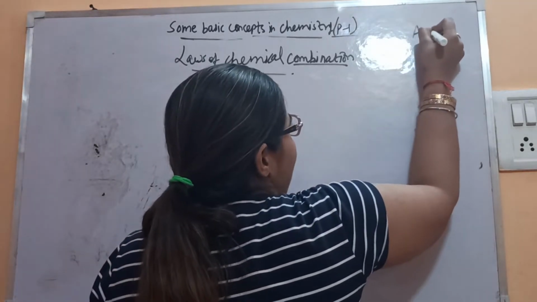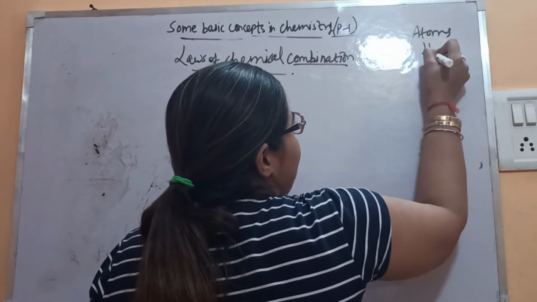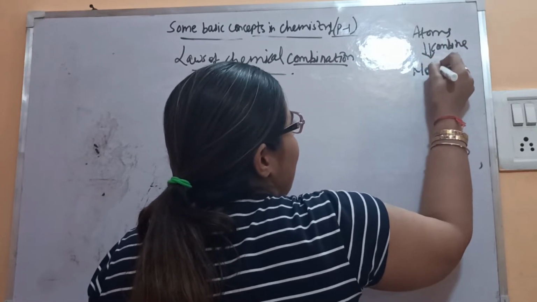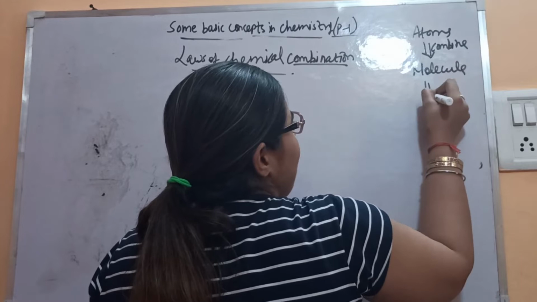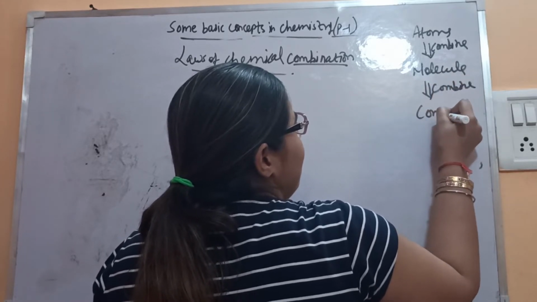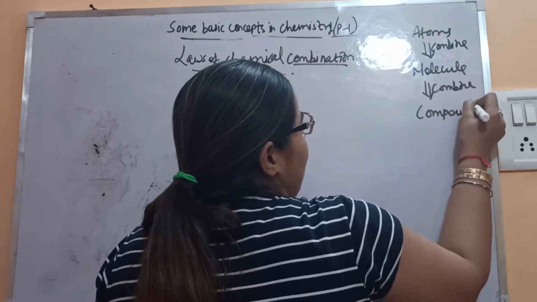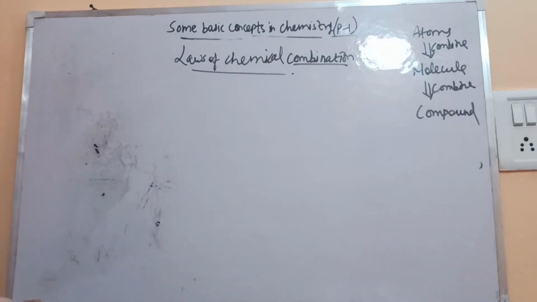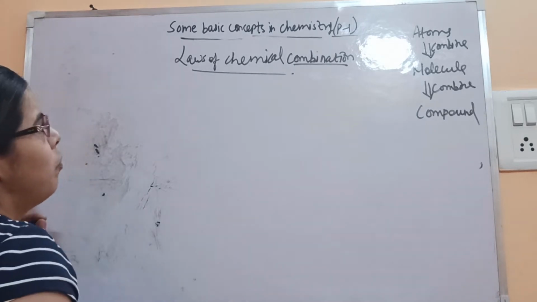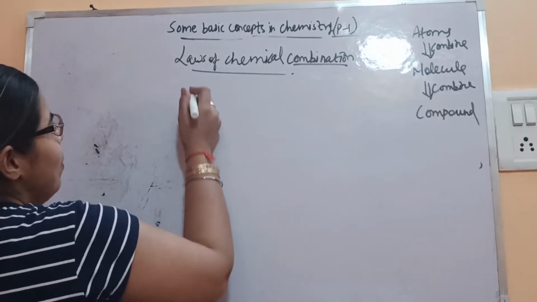As we know, atoms when combined together give rise to a molecule. Molecules will combine together and give rise to a compound. Okay, so these will take part in the reaction. When atoms and molecules combine, then a compound gets formed. Okay, so what are the laws?